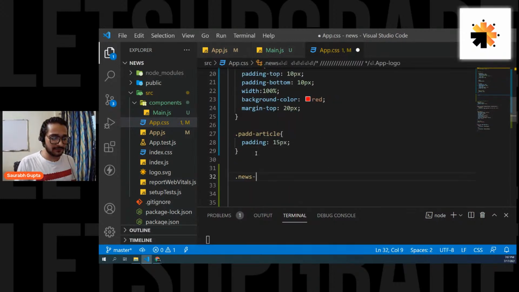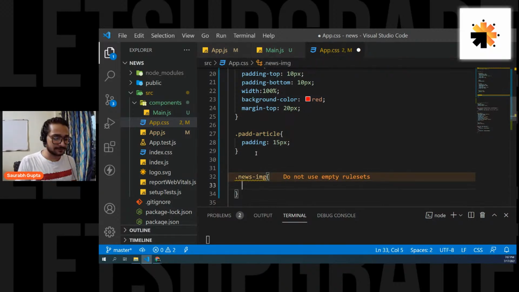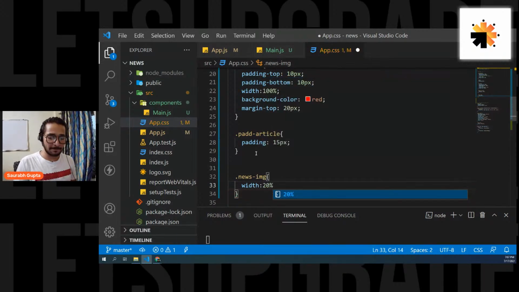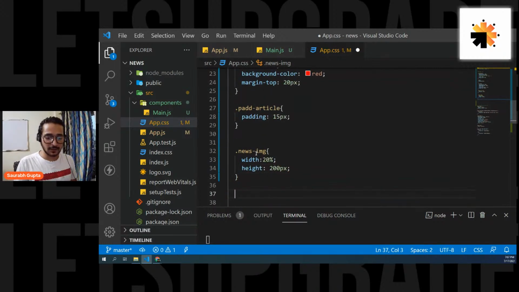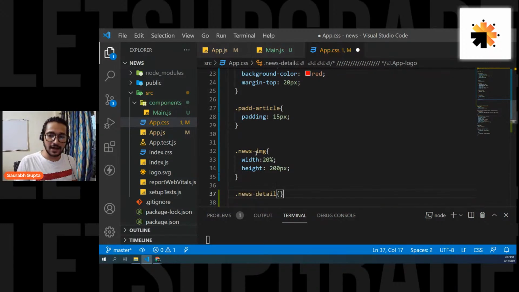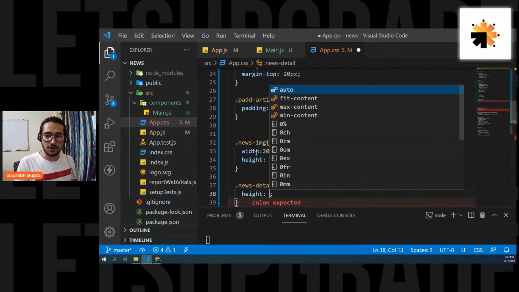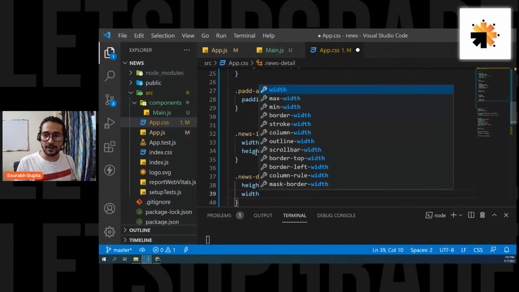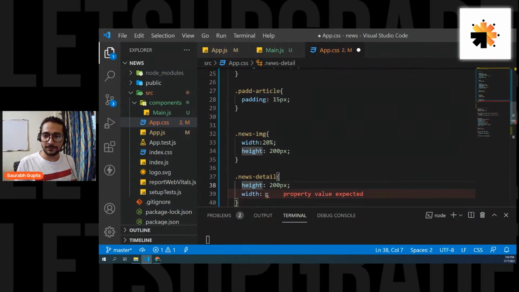So news-img will simply have a width of around 20% maybe, and a height of around 200 pixels. And news detail will again have the same height, so a height of around 200 pixels and a width of, what do you call it, 20, and you can give it 70%. Okay. And let's give them background colors so that we can identify them properly.